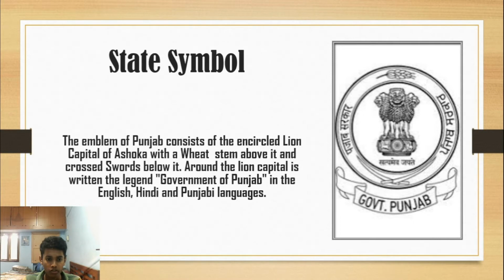The emblem of Punjab consists of the encircled lion capital of Ashoka with wheat stem above it and crossed sword below it. Around the lion capital is written the legend, Government of Punjab, in the English, Hindi and Punjabi languages.